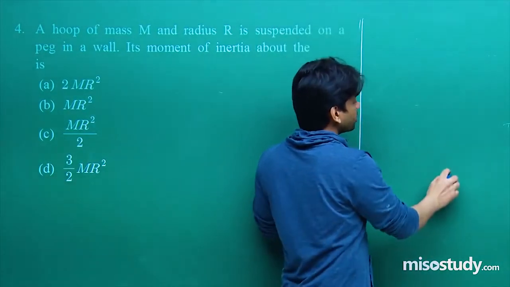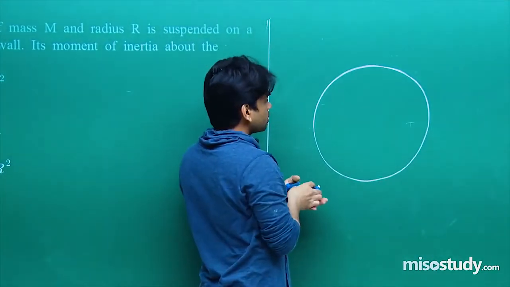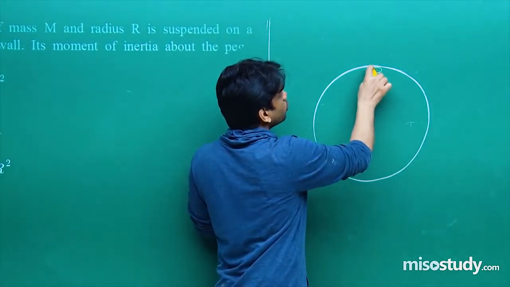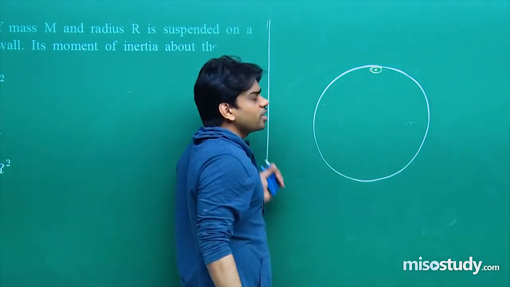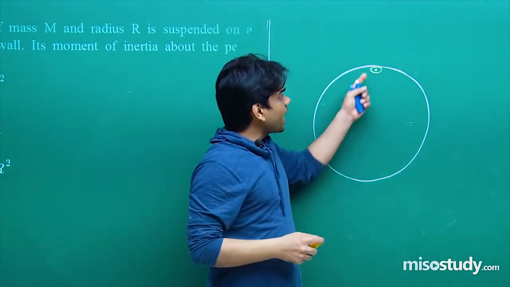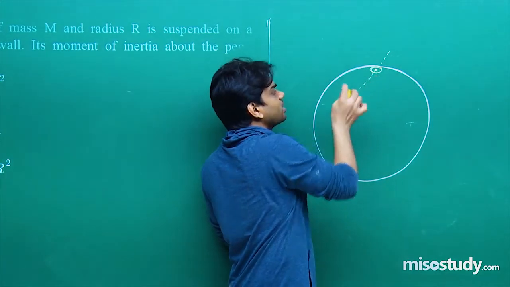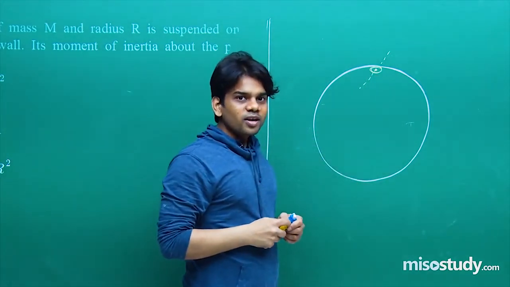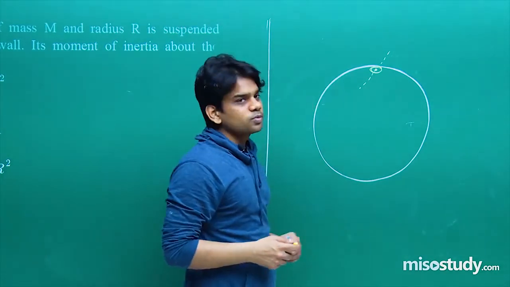So if I talk about this as the hoop, that is the ring we are talking about, it's suspended about a peg through a wall, this is the point of suspension. It is suspended in this way. Now see here, it has been asked, so the axis will be what? The axis can be treated as this one. We are required to find out the moment of inertia about this peg.